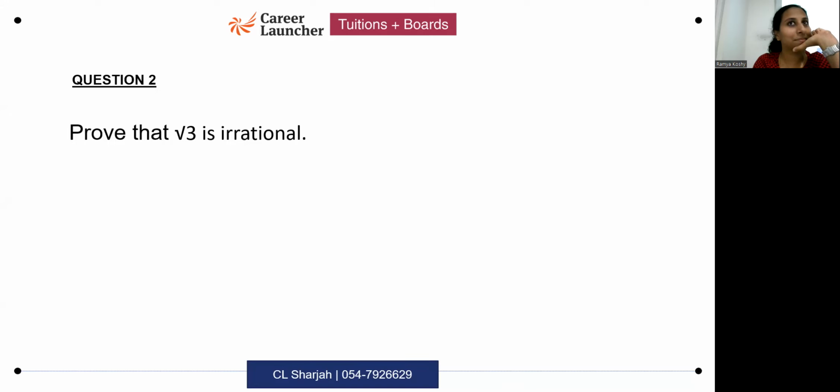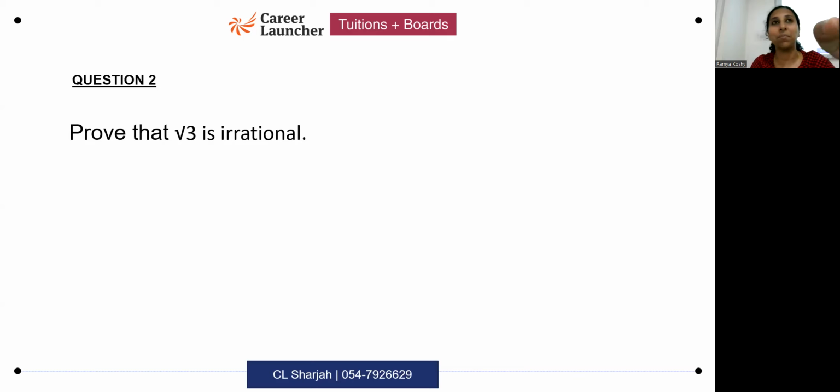Then we say, all of you try recollecting as we are saying this. Yeah? Root 3 is equal to p by q. Yes. And square both sides. Square both sides. Very important step is squaring both the sides. After you square, please do not tell me that a is a factor of 3 or a divides 3.